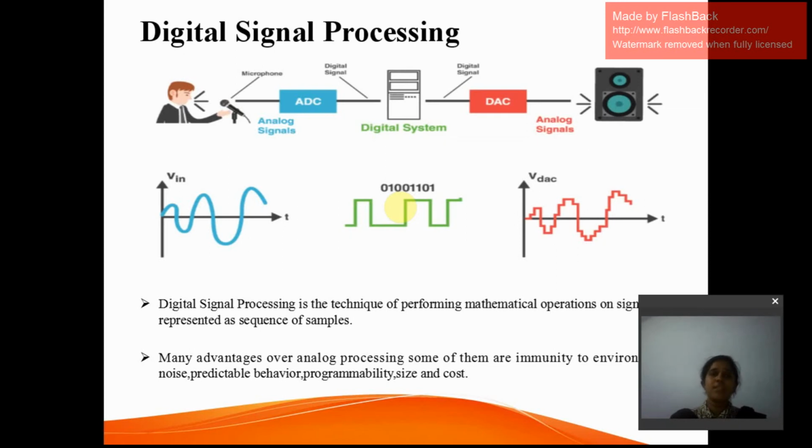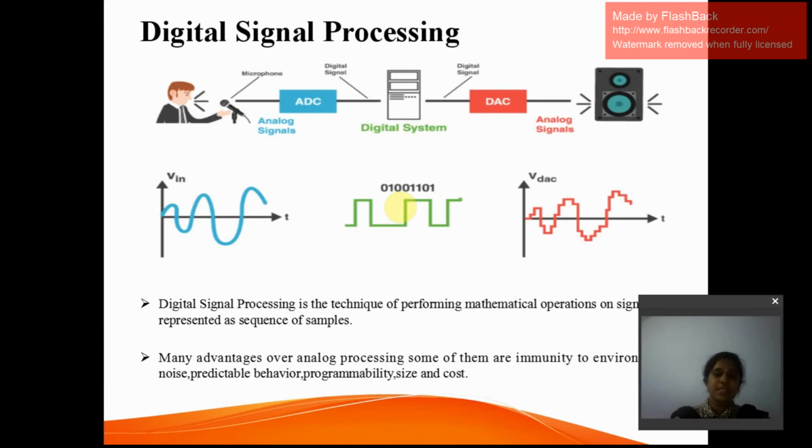Earlier to digital signal processing, there was an analog signal processing domain where analog signals were processed, but the design of hardware or the components used in it are a bit complex, and there are major advantages of digital signal processing over analog signal processing. I want to mention a few of the important points.